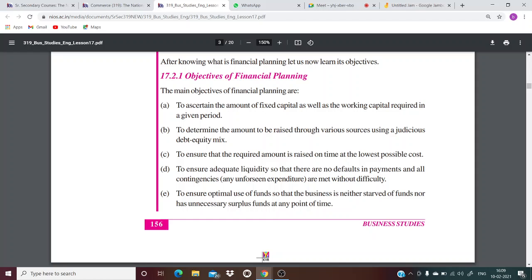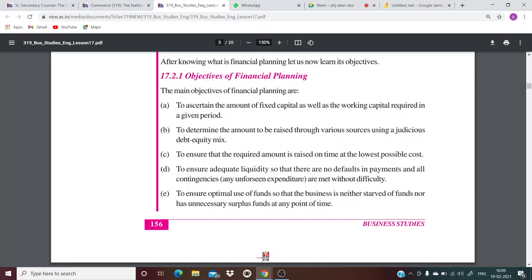B, to determine the amount to be raised through various sources using a judicious debt equity mix. And we also have to decide, because we have many sources from which finances can be raised, how much is going to be raised from the different sources?